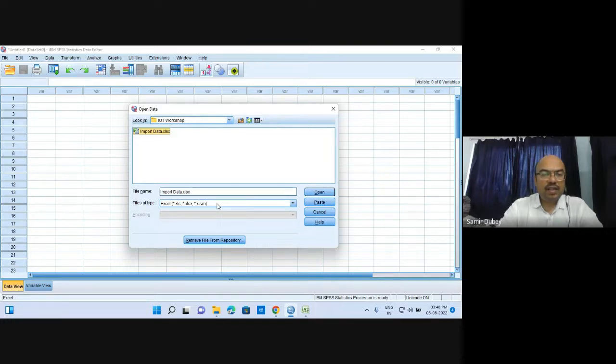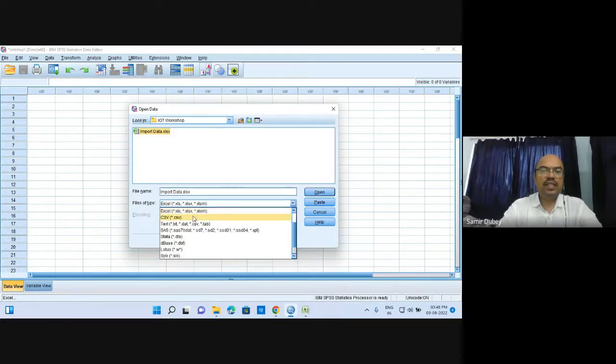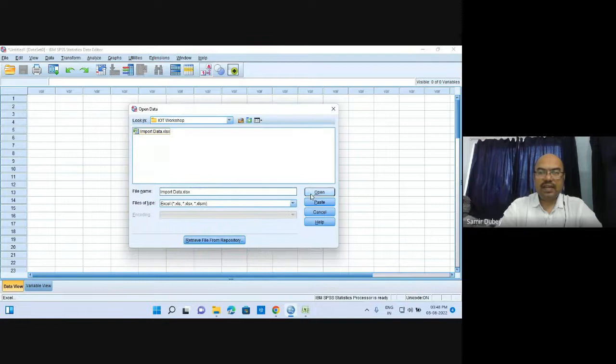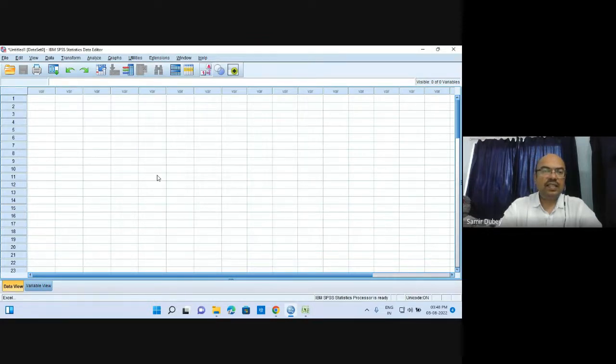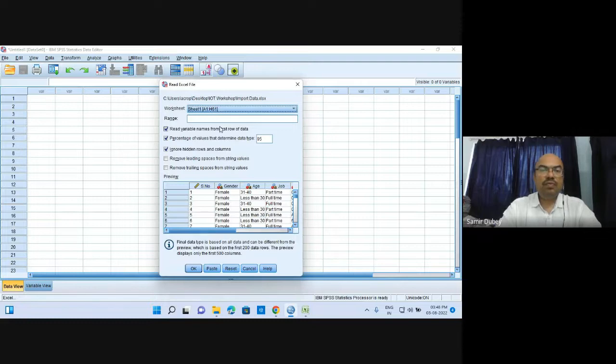Alternatively, if I have to open other saved files as well, those files can also be opened from here. A CSV file is basically another kind of data file, but in a different format. So now we have this Excel file. You can open the Excel file and the file shall be imported over here. For the purpose of importing, it will ask which sheet you want to import. At present, since I have only one sheet, it is importing a single sheet. Otherwise, we could have given the range of how many sheets you want to import. One thing, definitely, you have to give the range of sheets continuously, so that data shall be imported.